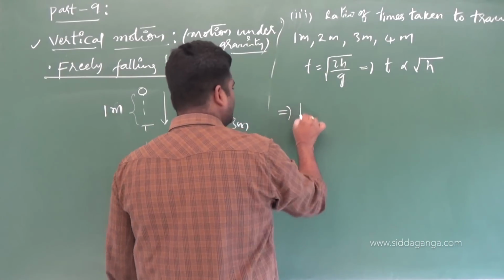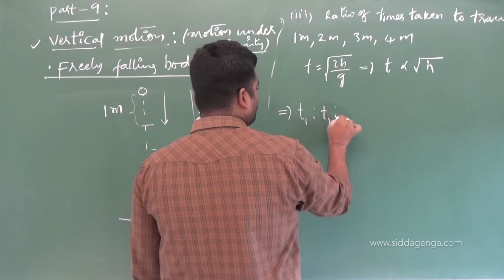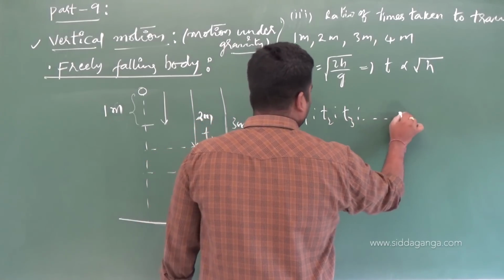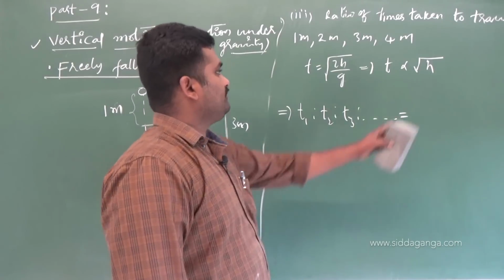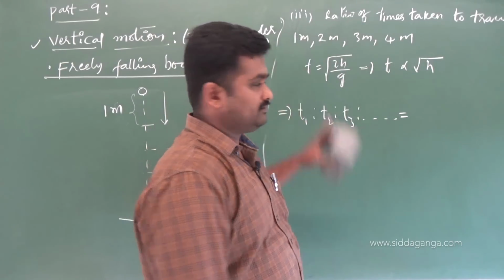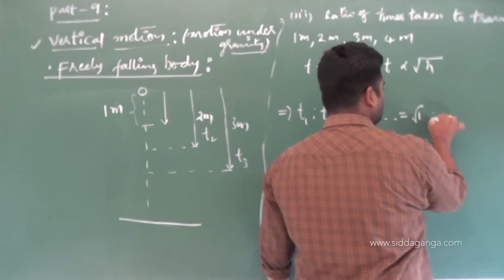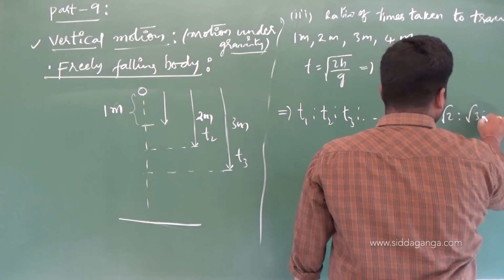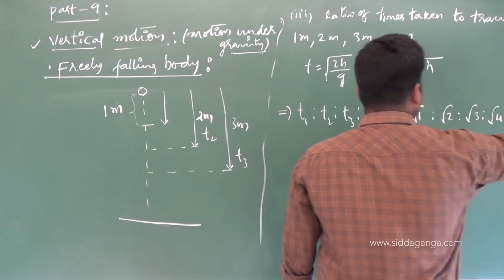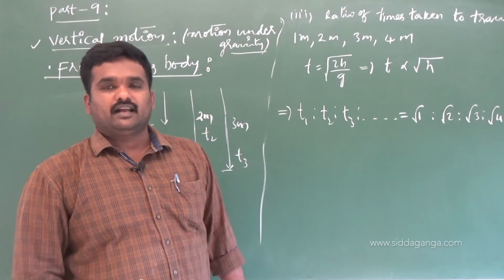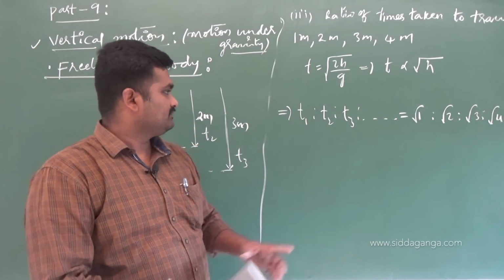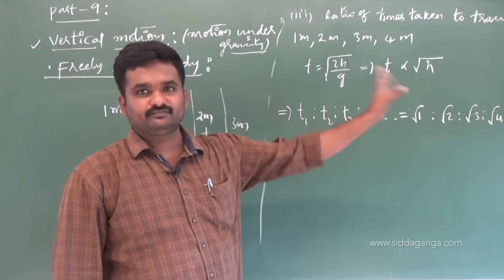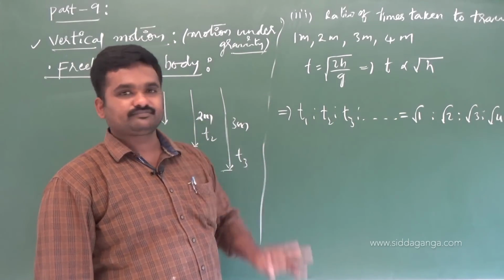So from this I can write T1, T2, T3 and so on will be equal to, in place of h, what do I need to write now? 1 meter, this is root 1, is to 2 meters means root 2, is to root 3, is to root 4, is to and so on. Time taken to travel n meters is in the ratio root n. That's what you have to remember, nth order.